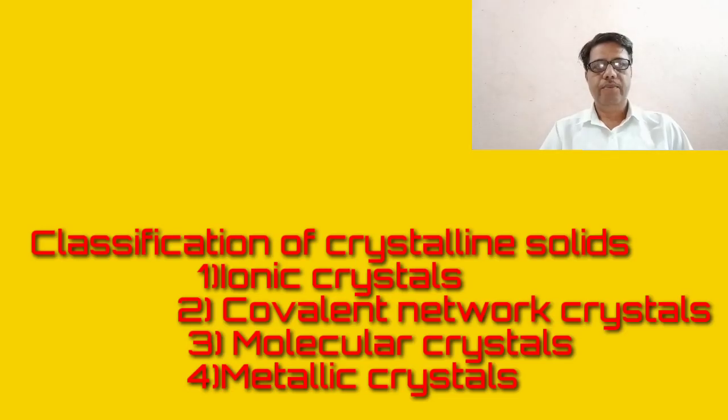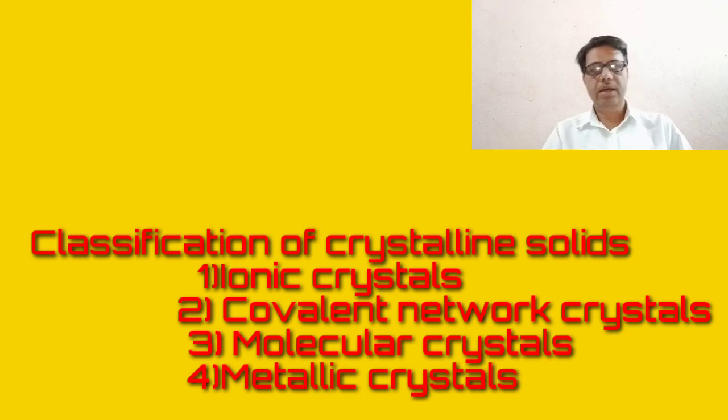All students are welcome to the next chemistry lecture of types of solids or solid state. In the previous lecture of this unit we saw first the introduction, then types of solids, first crystalline solids, second amorphous solids, then terms related to this classification as isomorphism and polymorphism. Next one, classification of crystalline solids. Next point, in this one we discuss ionic crystals and covalent network crystals.